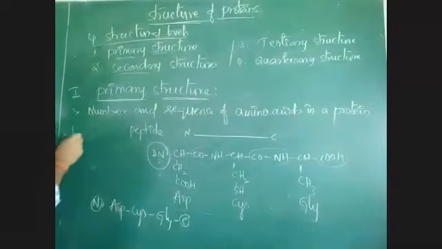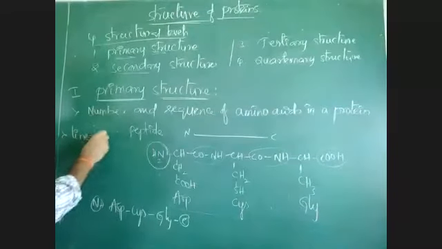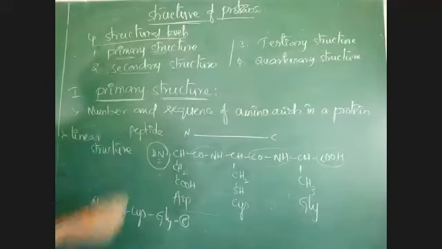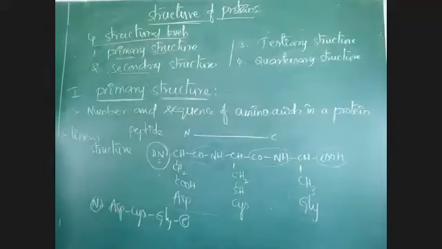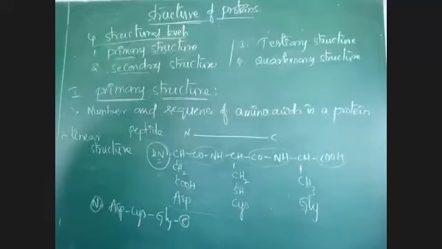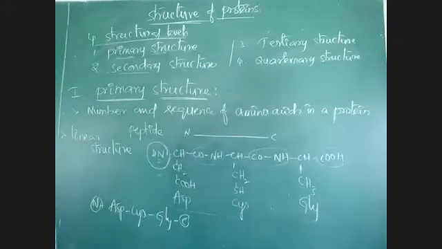This primary structure is always a linear structure. Primary structure is linear. It is a straight chain, a chain form of amino acids in the primary structure of protein.